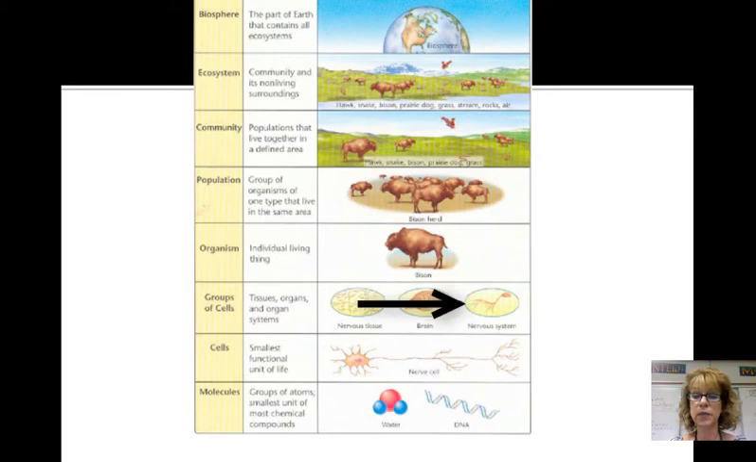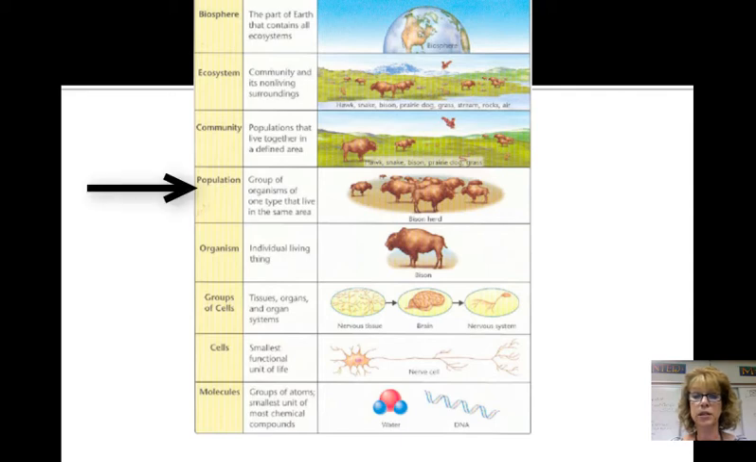An organ system is a group of organs working together to perform a vital function. In the human body, you have a respiratory system, a circulatory system, a digestive system. Those are just some examples. An organism is an individual living thing. It is composed of organ systems. So an organism would be a human, a plant, a bacteria.